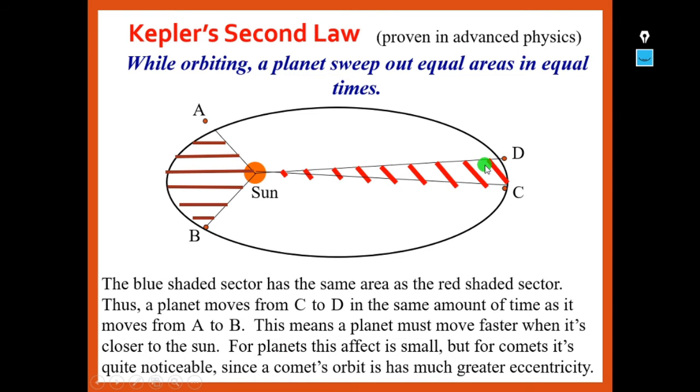Since a comet's orbit has much greater eccentricity, we can see this clearly for a comet because they are more elliptical when compared to planets. So we can see that when the comet is near to the sun, it moves very fast, whereas as it moves away from the sun, it moves very slowly.